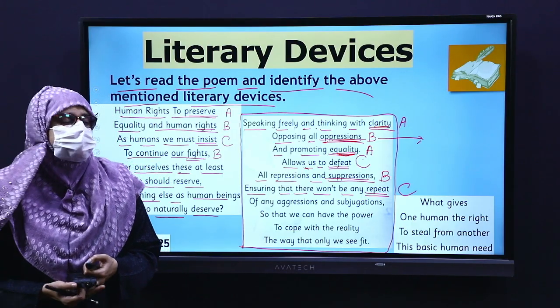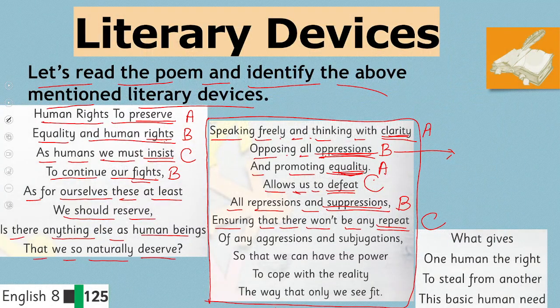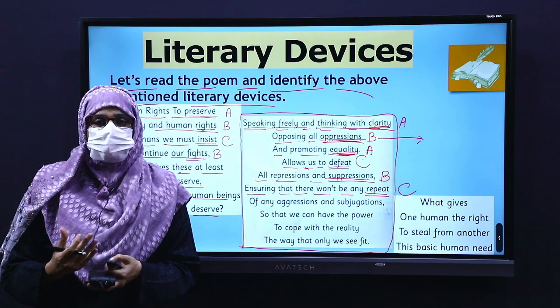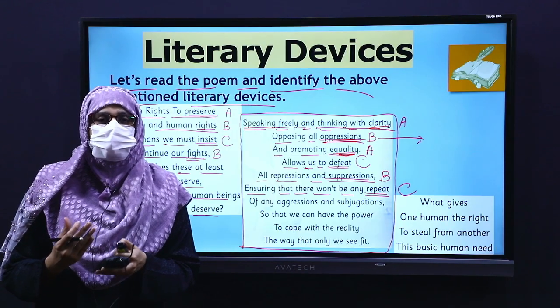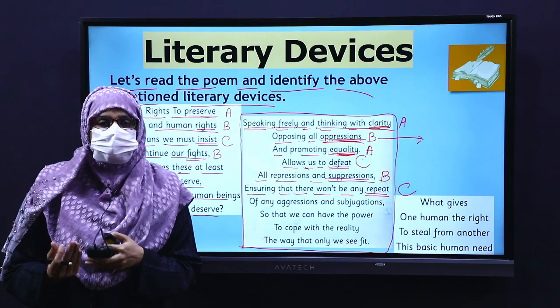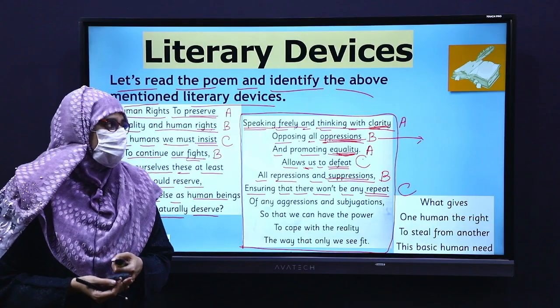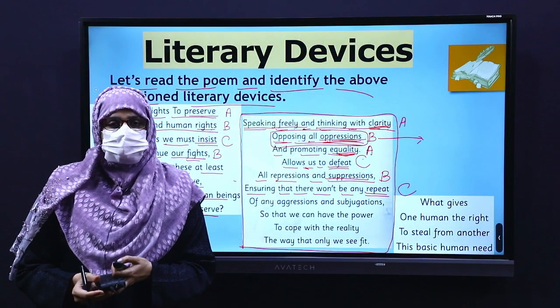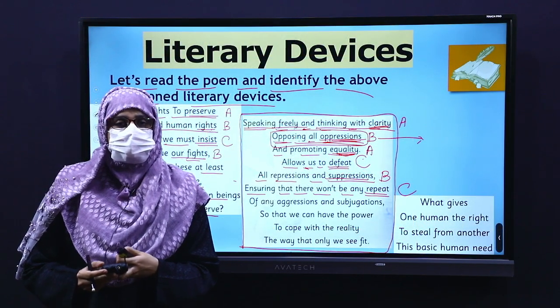Also, in this particular stanza, you can see the example of imagery. Speaking freely and thinking with clarity. In this line, we can very clearly imagine a person or a situation who has now freedom of mind, who can think very clearly without any interruption, without any oppression. And opposing all oppressions. This is the example of alliteration, because the same sound "o" is being used in the same line, opposing all oppressions.